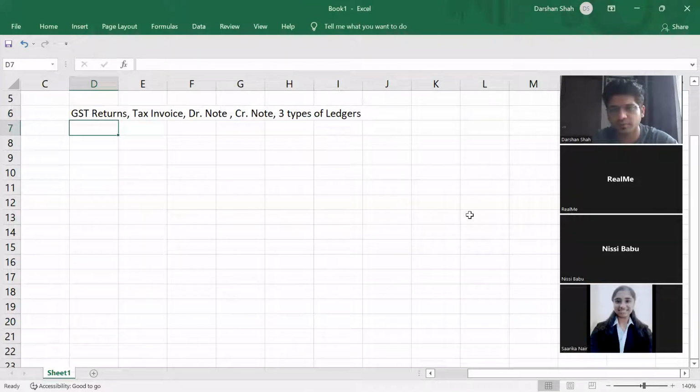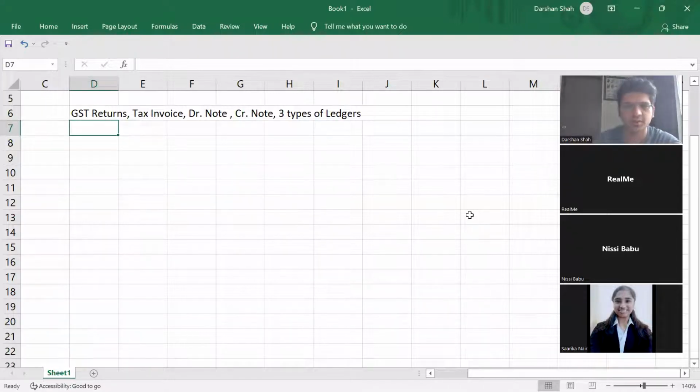ECL. Correct. Electronic credit ledger. Don't just call it ECL, because there is also the electronic cash ledger. For ITC purposes we will call it ECL, but otherwise we'll call them by their actual names: electronic cash ledger, electronic credit ledger, and electronic liability ledger.